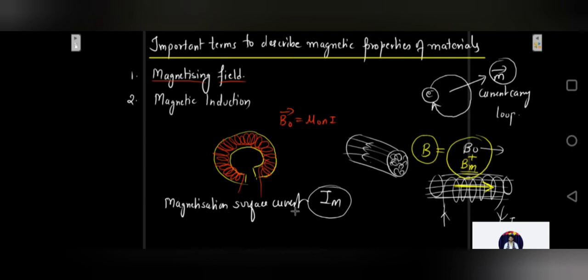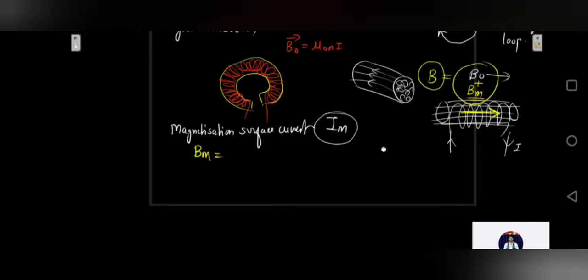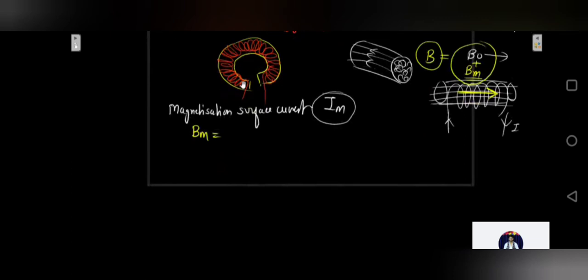So what will this magnetic field Bm over here be? It will be of the same formula, because the current will be in circular form. So it is going to be mu naught n into Im, where the current is the magnetization surface current.